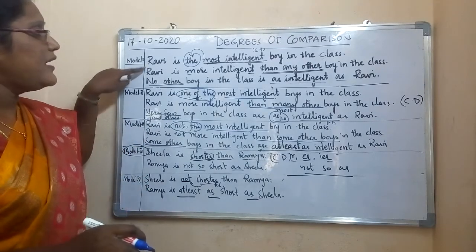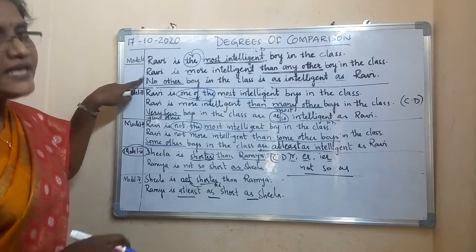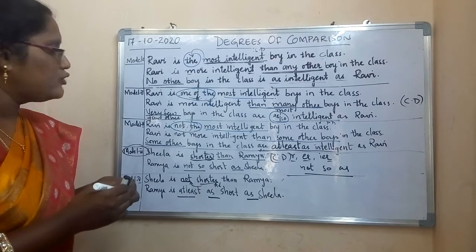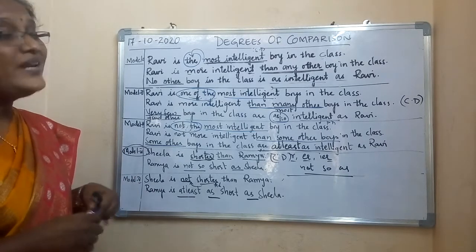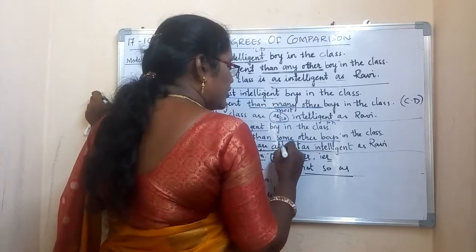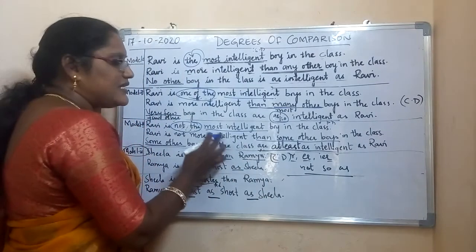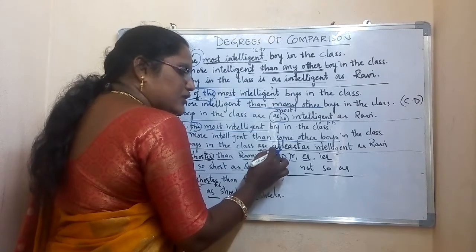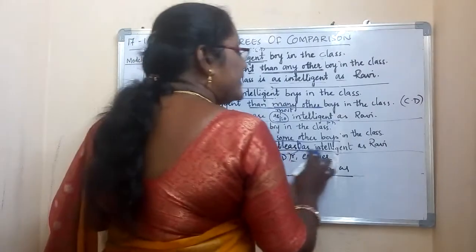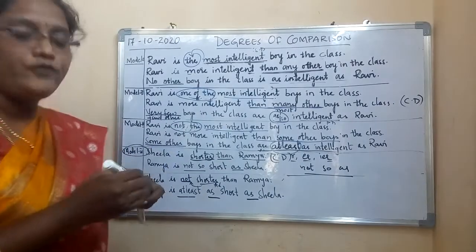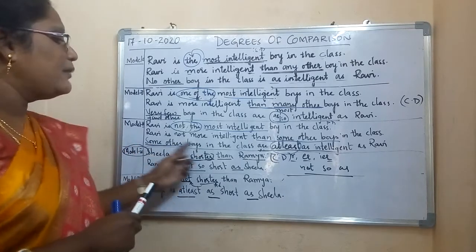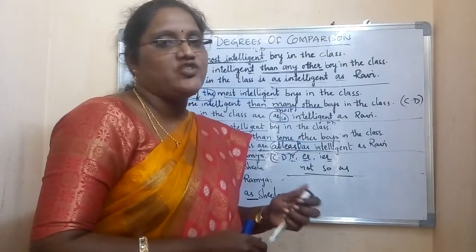Whereas comparative degree, the same name you have used on top, directly the same you will get. But whereas positive degree, you will use "no other" for type 1, "very few" for type 2, and "some other" for type 3. So the name comes here at the end. Okay. So some other boys in the class are at least. So what you have to use here? "At least". When it is giving negative meaning, when we have to make it positive, you have to use the word "at least" here. So some other boys in the class are at least as intelligent as Ravi. That you have to remember. When it is giving negative sense, the positive becomes positive.